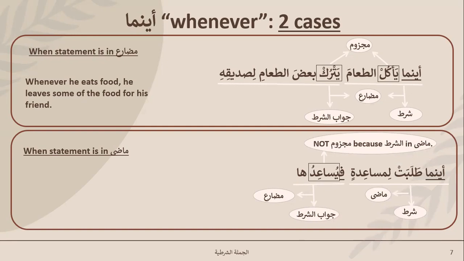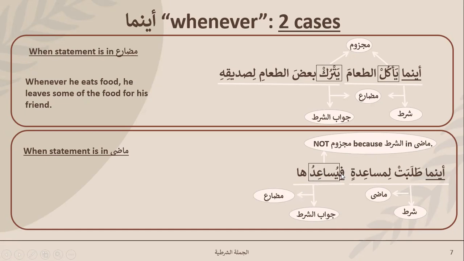Now, we have previously learned that these adwatul shart make the mudare lightest. But since in the shart you did not have a mudare, this kind of breaks the flow. This fa rabata kind of breaks that flow, and this will not be made lightest. This is one of the rules you have to remember, that when your shart is mudare and it is made lightest, then if you have a mudare in your jawabu shart, only then it will be made lightest.